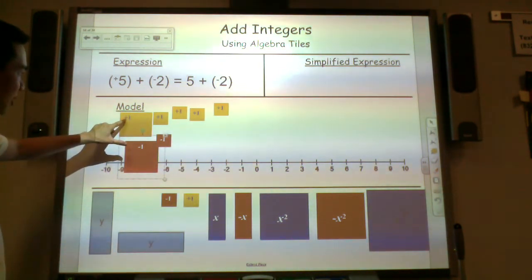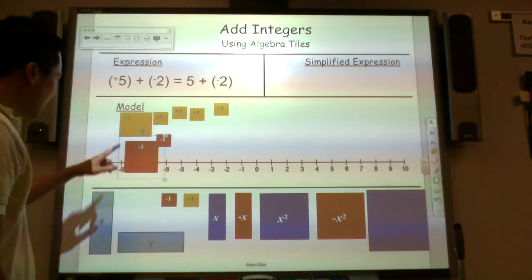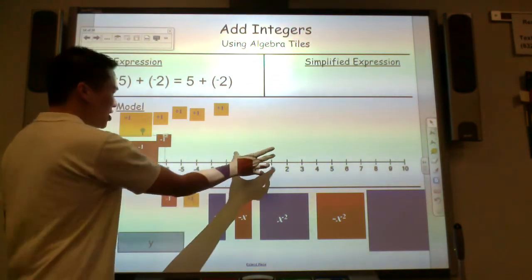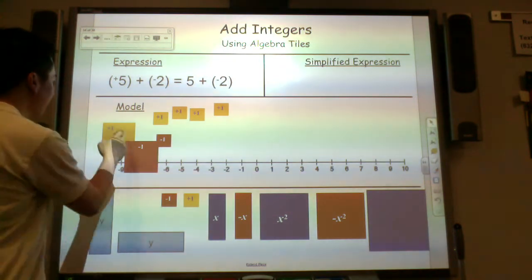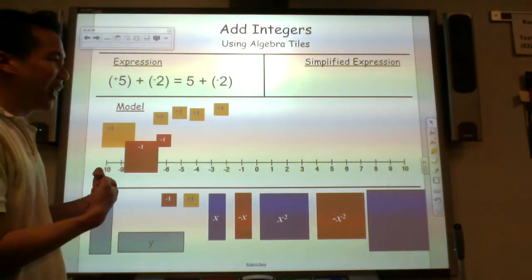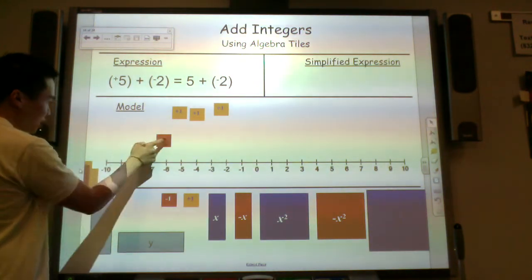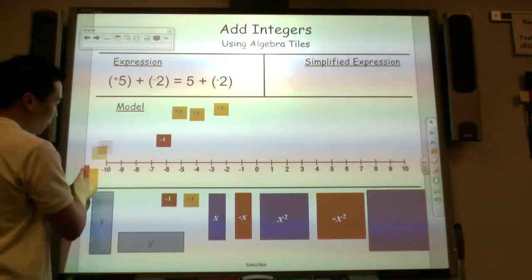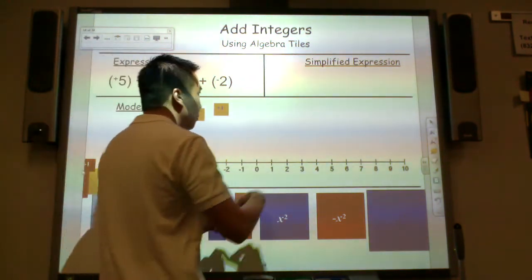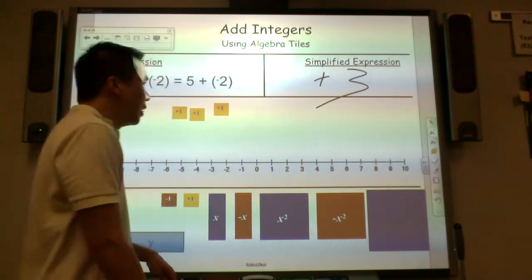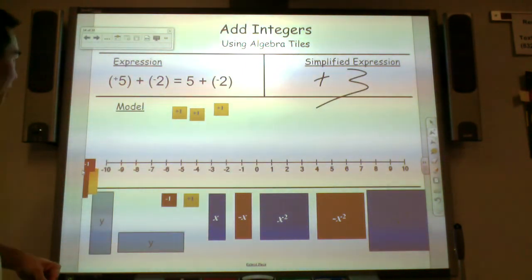If you have a +1 and a -1, wouldn't they just cancel out? Because isn't +1 opposite -1? They just cancel out to each other. It's called additive inverse. Another one is called 0 pairs. They cancel out. These two cancel out because you have a +1 and -1. What do you have remaining left? 3 positives.